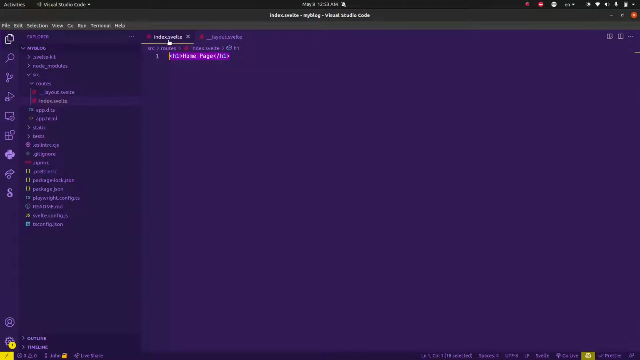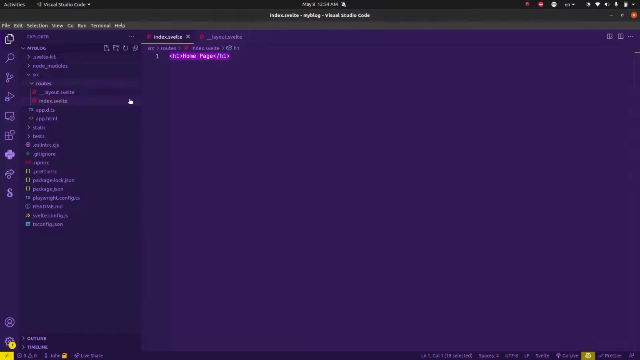So if we were to visit our page, you'll see that the layout is being rendered before our actual content. That's the benefit of using layout. So let's say in another part of our application, we want to create a user dashboard. So this will be dashboard, and we would add an index.svelte.